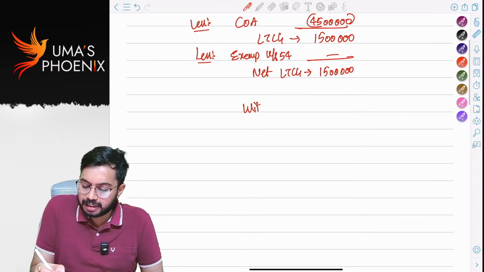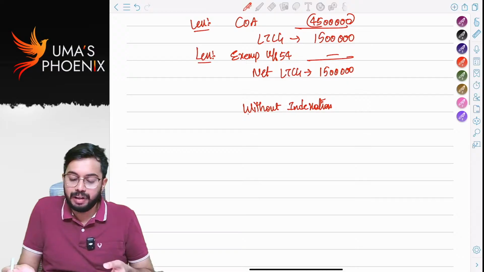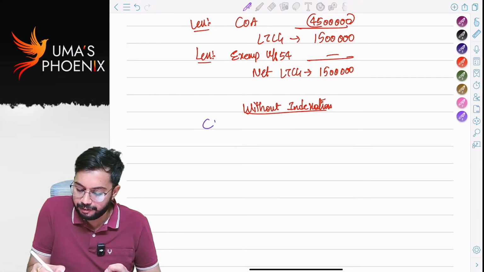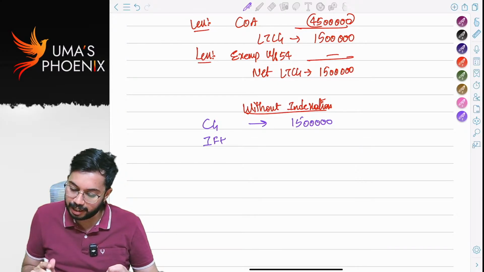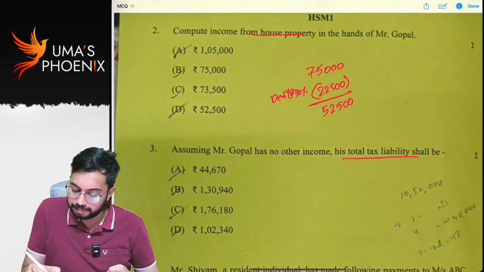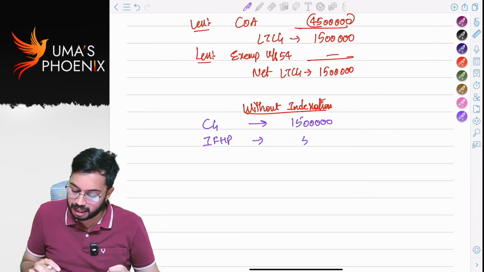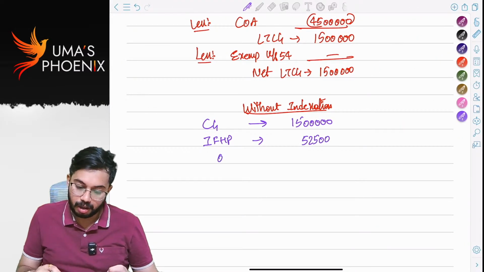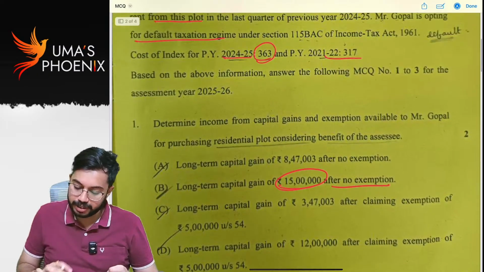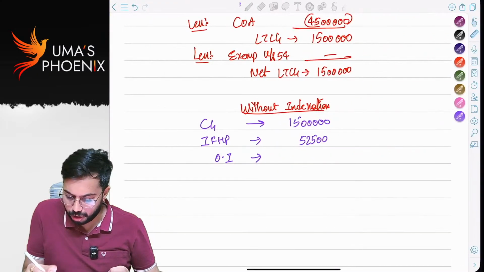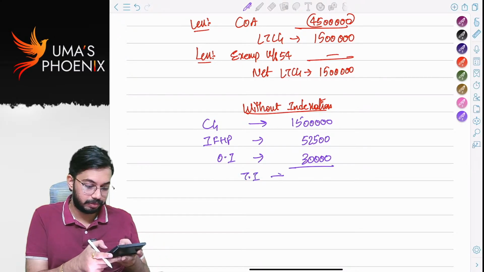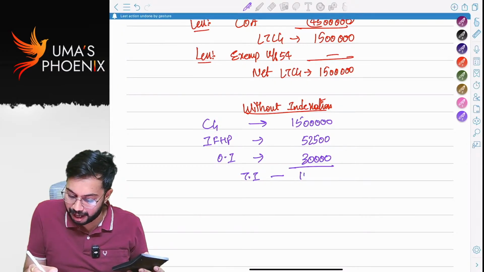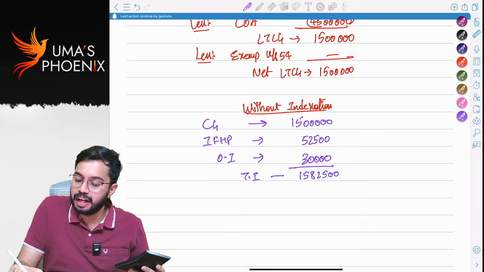Without indexation. First of all, how much is gross income? Without indexation, capital gain income is 15 lakhs. Income from house property, how much? Just now we have calculated 52,500. How much is other income? Other income is 30,000, correct? So total income will be 15 lakhs plus 52,500 plus 30,000, that is 15 lakh 82,500, and he is paying taxes under the default tax regime.